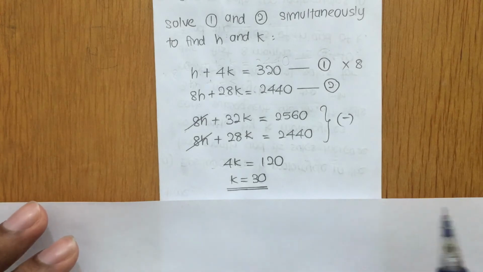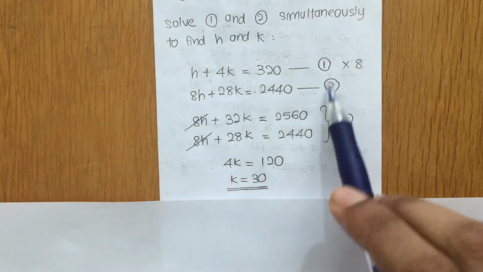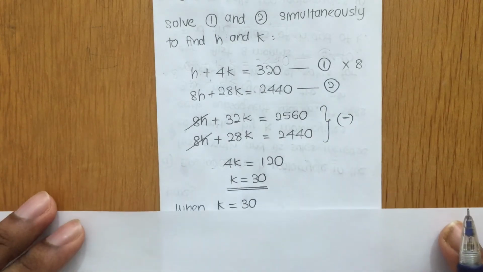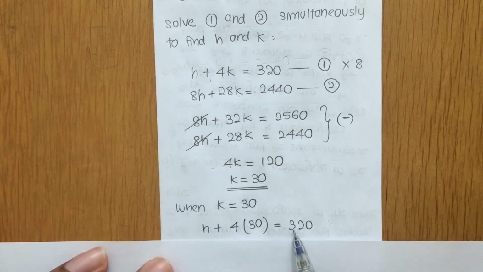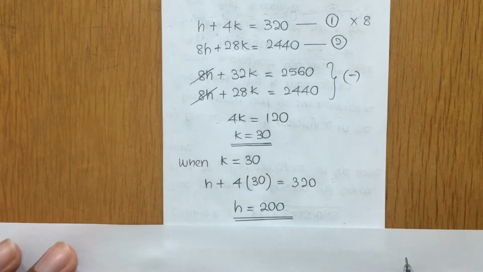Once you get k equals 30, you substitute that value back into either one of equation 1 or equation 2. It's up to you. When k is equal to 30, h plus 4k is equal to 320. So you substitute in: h plus 4 times 30 equals 320. So from here, you should get h is equal to 200.